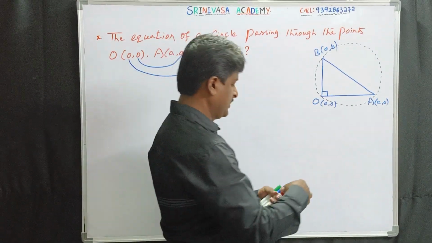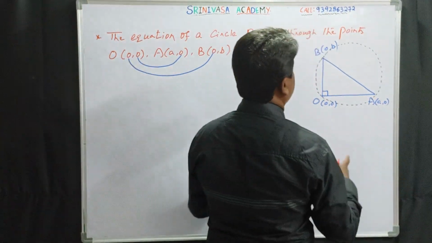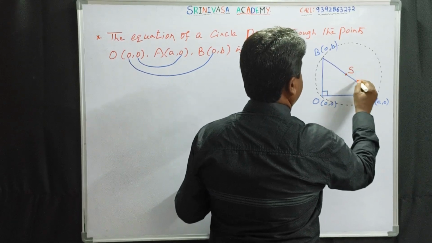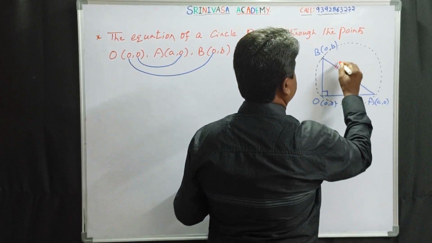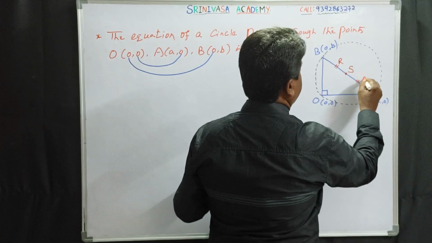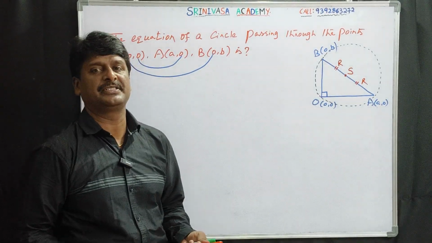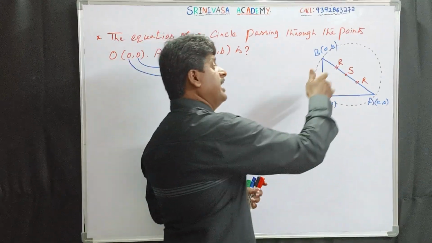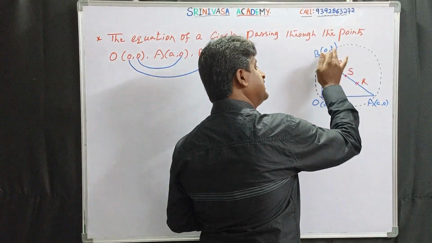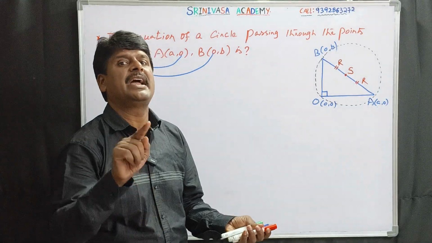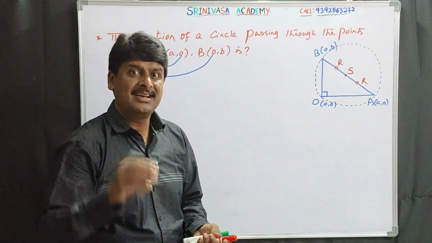Do observe: for a circumcircle, the circumcenter is the midpoint of the hypotenuse, and the circumradius is half of the hypotenuse. Whenever the circumcenter is the midpoint of the hypotenuse, the hypotenuse will be the diameter of the circle.